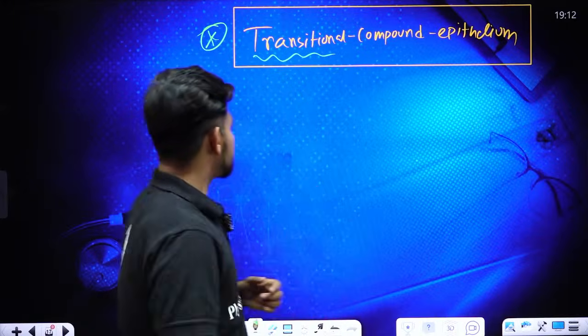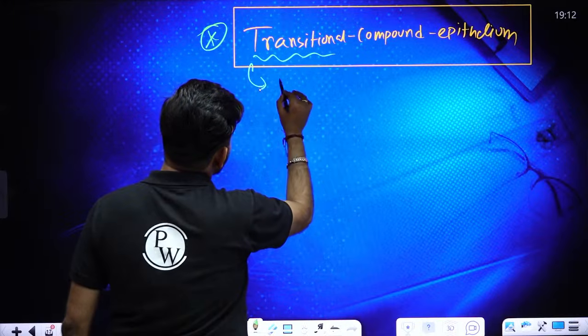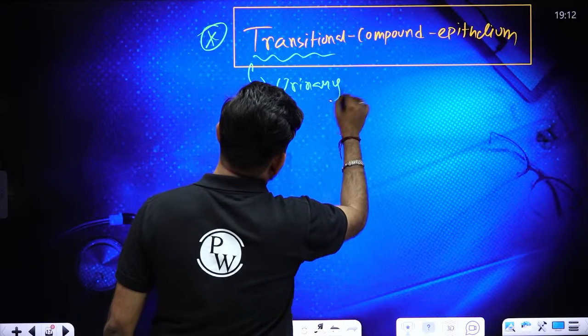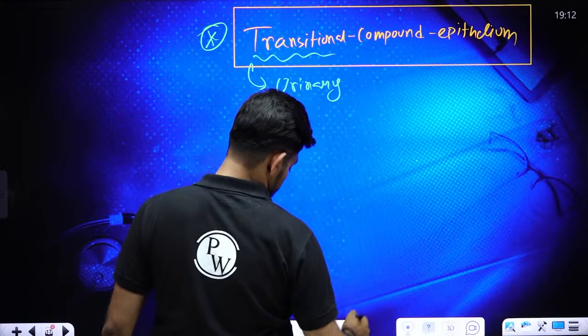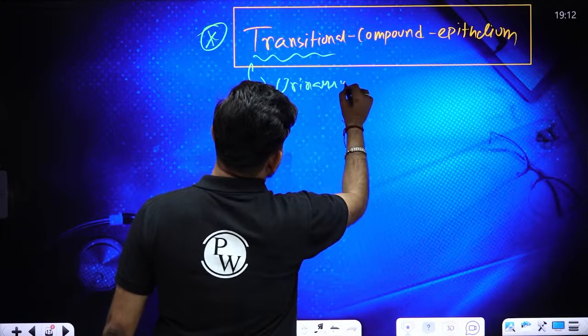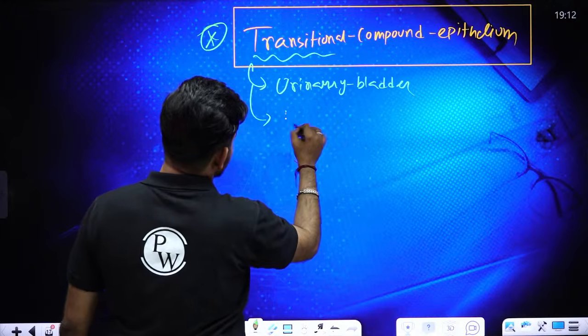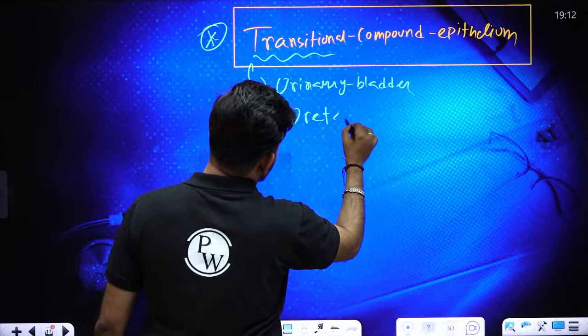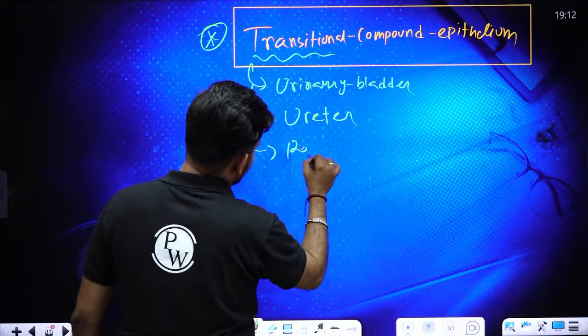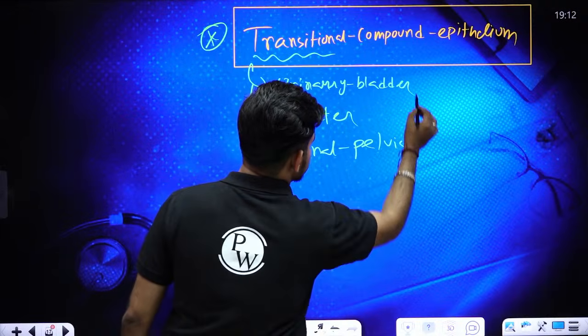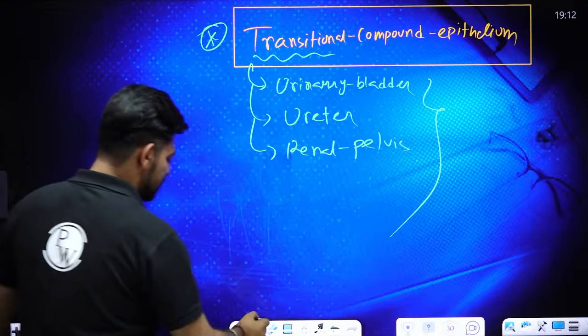Okay. So the cells of your urinary bladder, the cells of your ureter, the cells of the pelvic region of your kidney or renal pelvis, can change their shape.